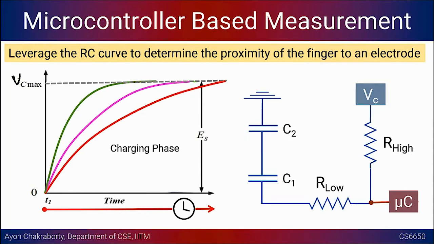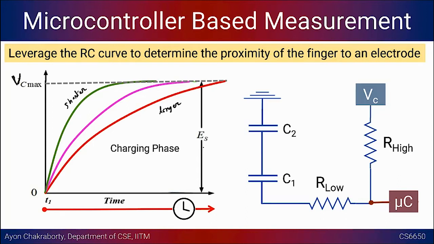So this charging phase could have different time periods, right? It could either be a small time, a shorter time delay, and it could be longer also, right? As in the red one, the time it takes to charge the capacitor is much longer, whereas in the case of the green plot, it is a much shorter time. And we are more interested in looking at the time that it takes, right?